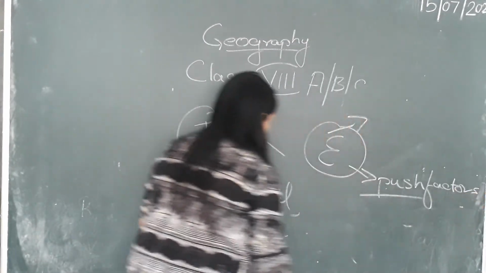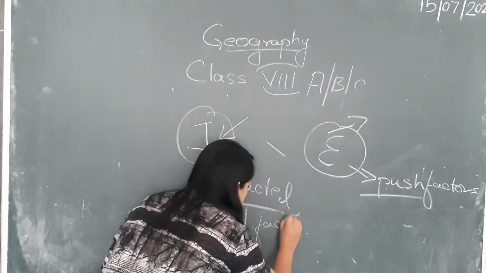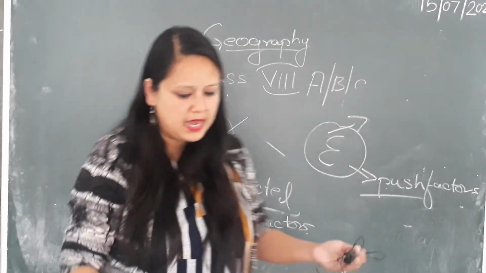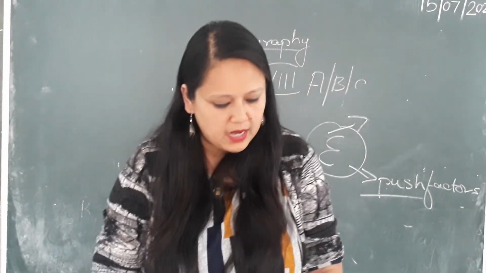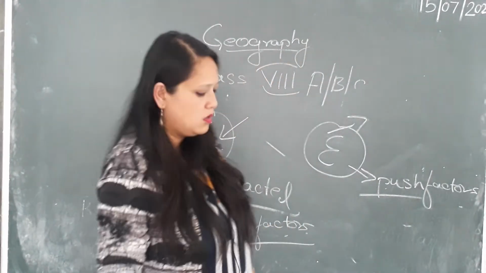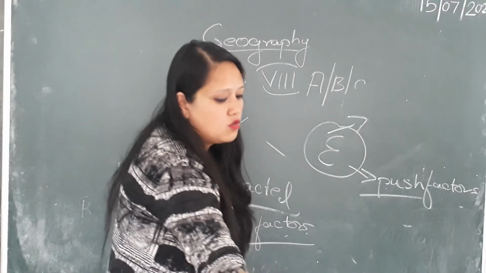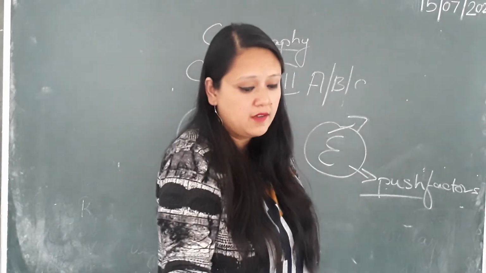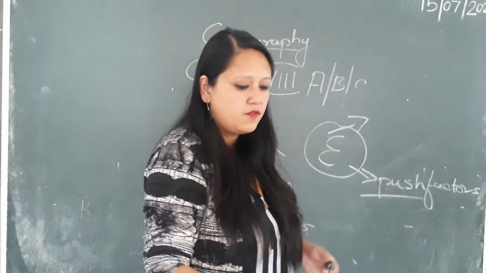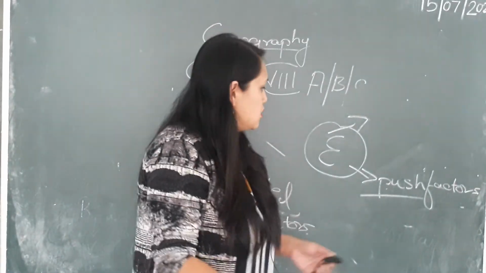There are many reasons, not only one. So we shall be doing the pull factors and the push factors. There may be so many reasons. You don't have to look at a book. I always tell you that you can give your own examples based on your own understanding, but for those who are unable to find their own answers, they can look at the book. So we'll just do three.